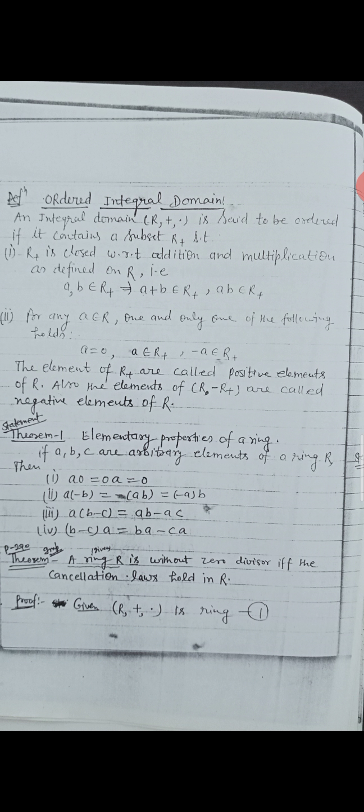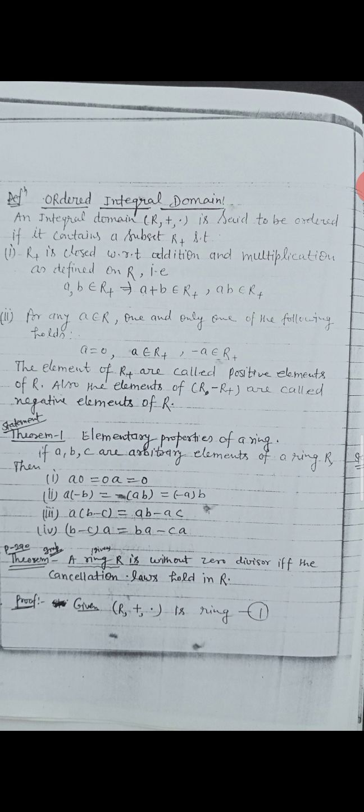For any a belongs to R, one and only one of the following holds: a = 0, or a belongs to R+, or -a belongs to R+. The elements of R+ are called positive elements of R. Also, the elements of R minus R+ are called the negative elements of R.